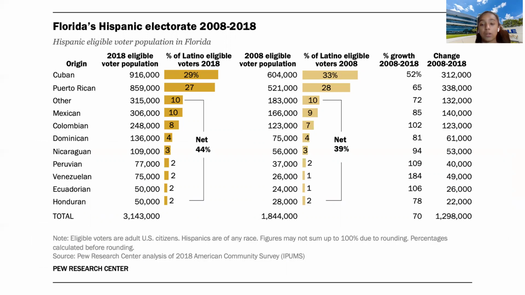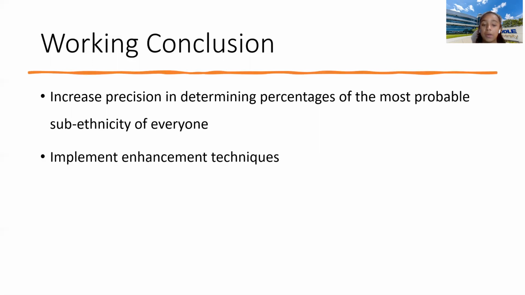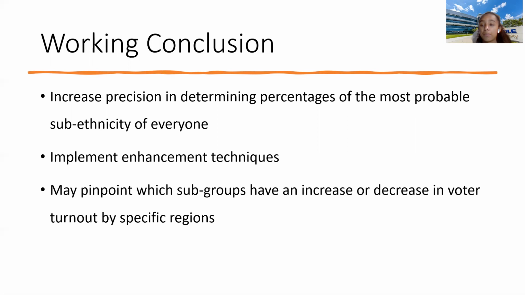Therefore, as a working conclusion, we need to increase the precision of determining percentages of the most probable sub-ethnicities for each individual, especially since we're going to be implementing this for about 4 million Hispanics. In addition, we need to enhance our implementation techniques, one of them being increasing precision. Then with this model and algorithm, we may be able to pinpoint which subgroups have an increase or decrease in voting turnout by specific regions.